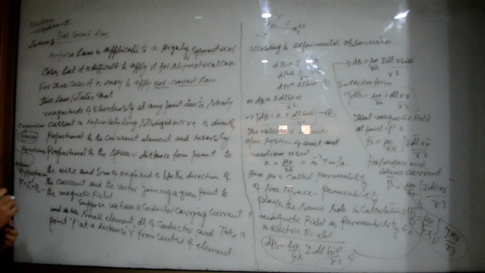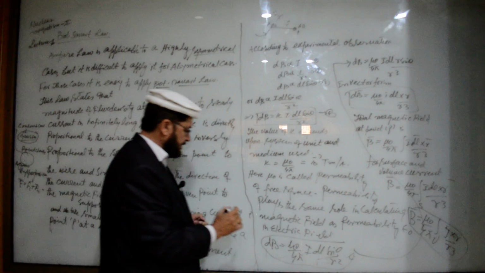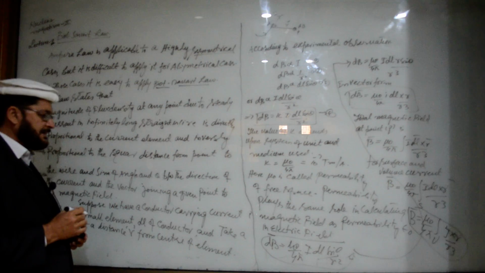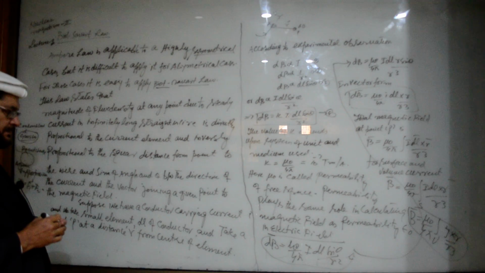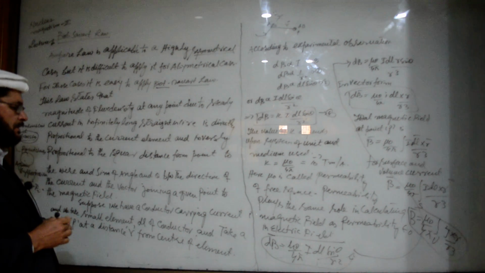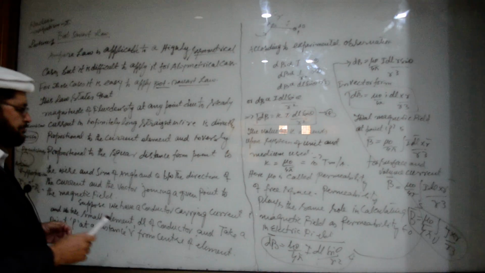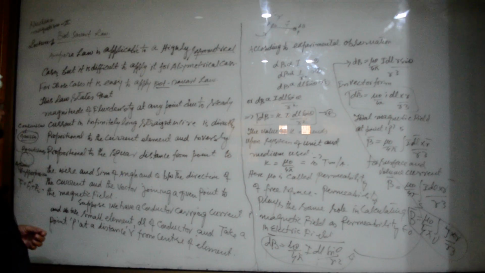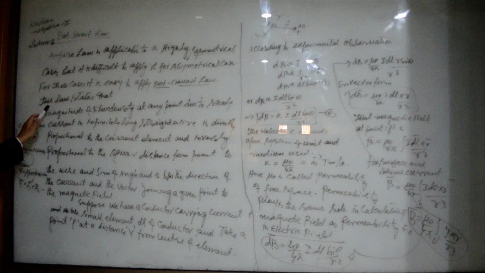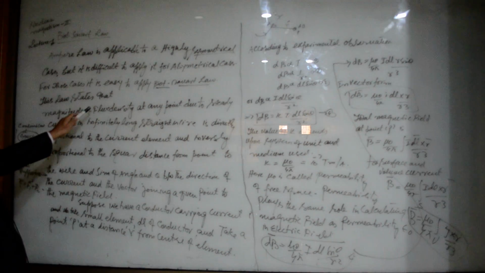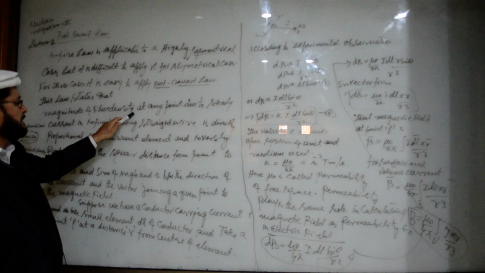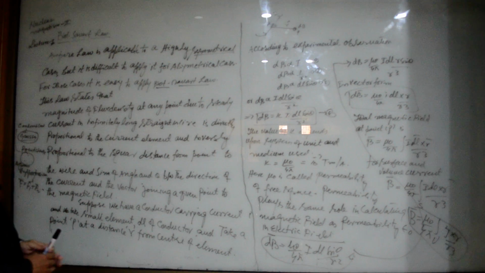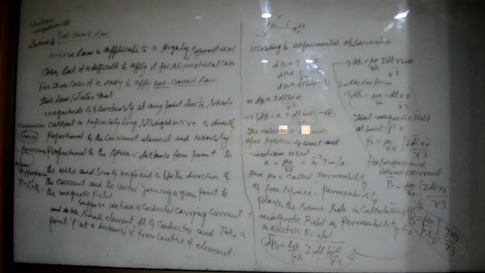Biot-Savart law. What it states, if you see here, the mathematical value: dB is equal to mu naught divided by 4 pi, I dl sine theta divided by r square. This is the mathematical form of Biot-Savart law. So Biot-Savart law is stated as dB, the magnetic flux density, or magnetic induction, at any point due to the steady current in a straight wire.